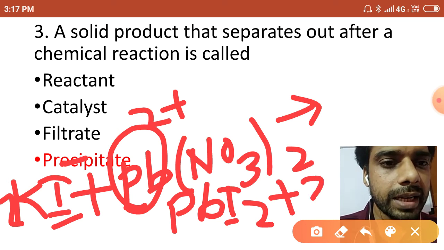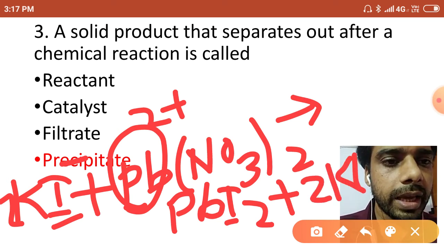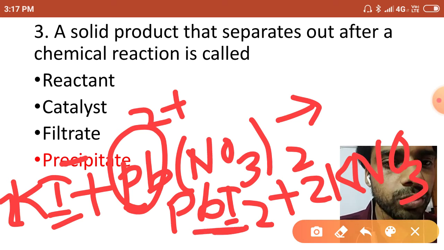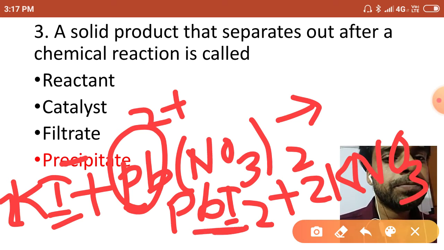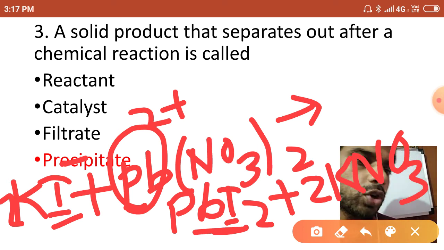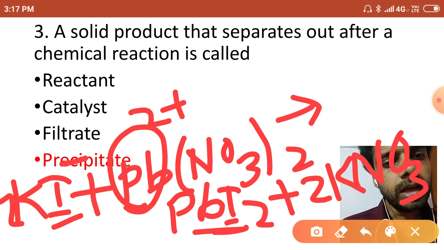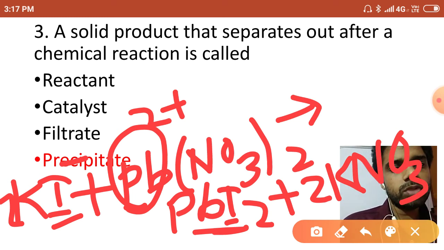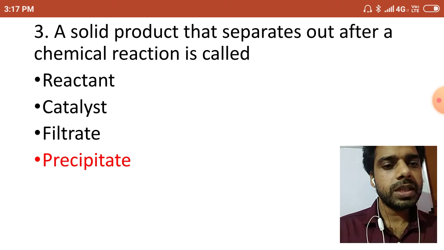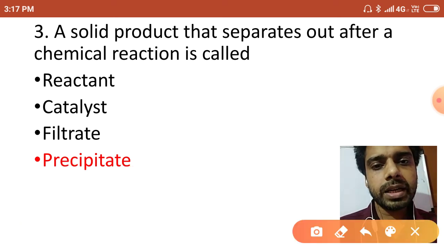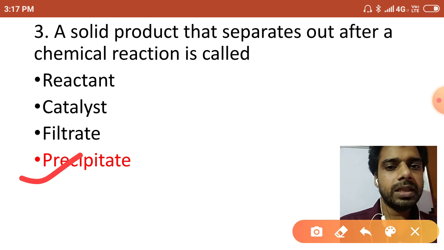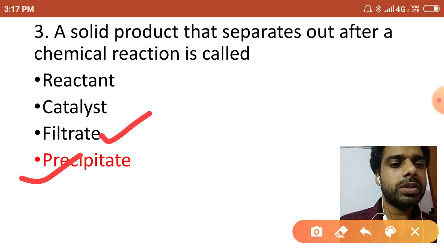This PbI2 is an insoluble solid which cannot dissolve in the mixture, which is not soluble in water. So PbI2 is a yellow precipitate. So the correct answer is precipitate. The students in a hurry write filtrate, and that would be the wrong attempt.